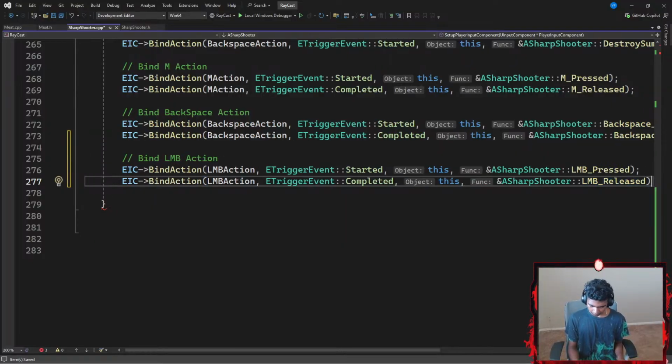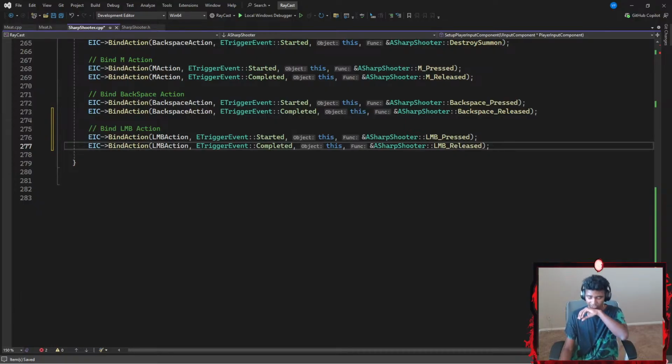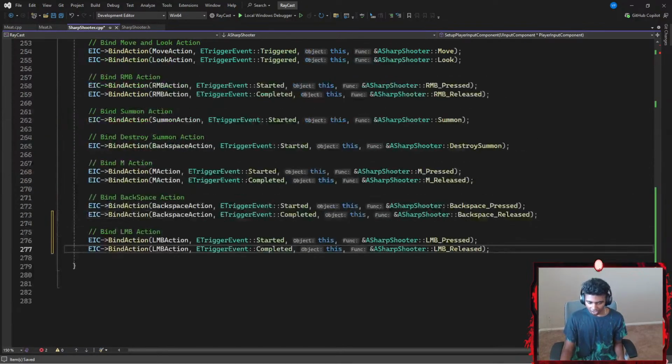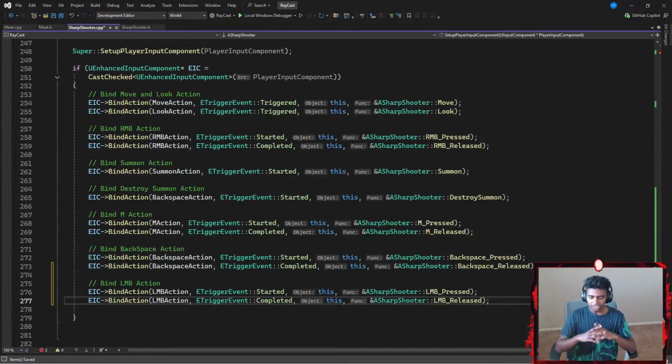Released, ending with a semicolon. Guys, what's wrong with my throat? It's getting pretty sore. Okay, that's it. I'm done with my LMB action. I'm done with almost everything. Lastly, I need my shoot action.